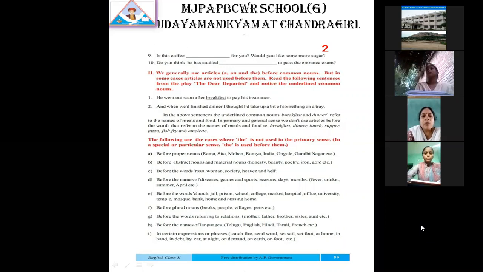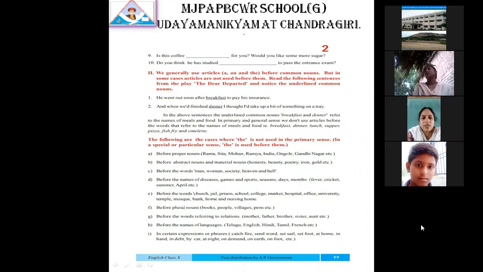If the noun starts with a vowel sound, before those nouns an is used. An umbrella, an egg, an elephant, an eagle, an aeroplane, an apple.